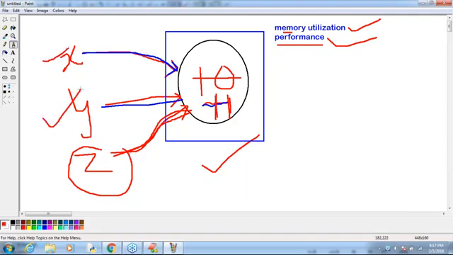Can you please tell? Because in Python, the same object can be reused by multiple references. So if one person is allowed to change the content, then all the remaining people will be affected or not? Yes. To prevent this, we are not allowed to change the content. Remember that. Once we create an object, we are not allowed to change the content. The reason is that all the remaining references are going to be affected. To overcome this problem, the immutability concept is required.